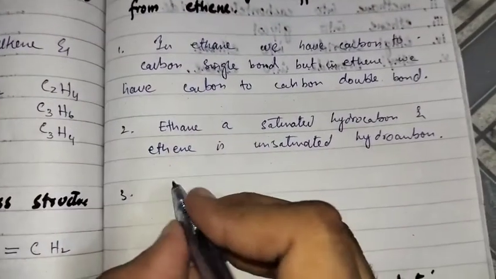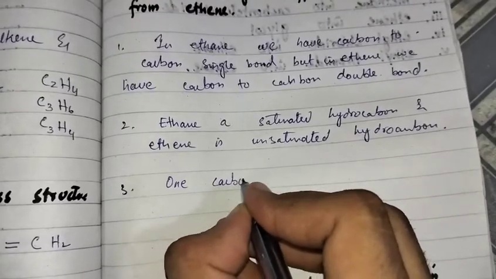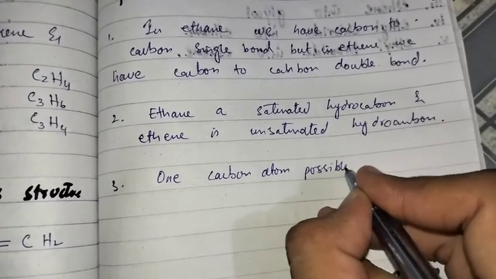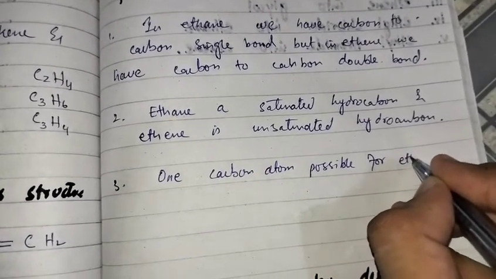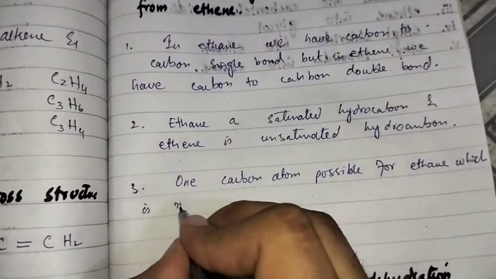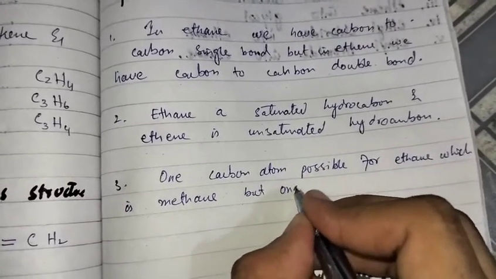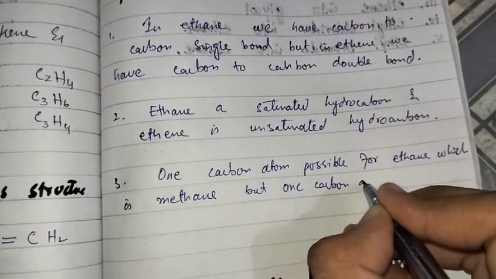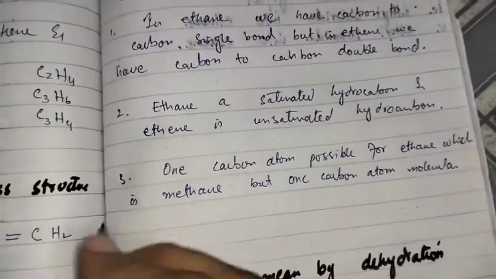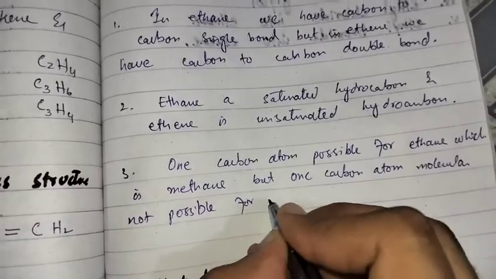The third difference is that a one carbon atom molecule, which is methane, is possible for the ethane family, but a one carbon atom molecule is not possible for the ethene family.